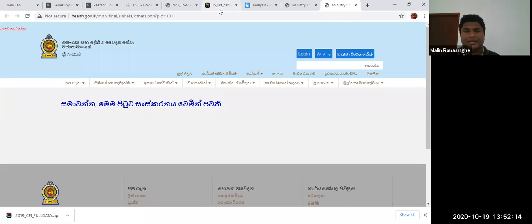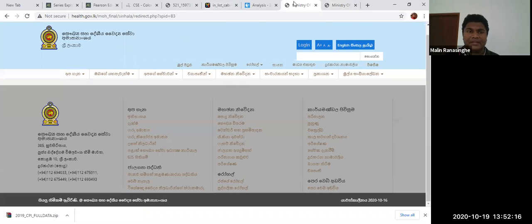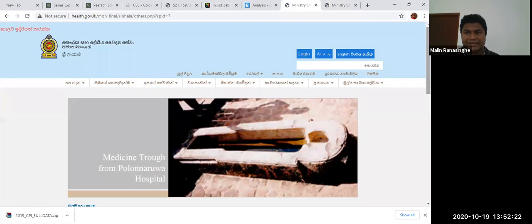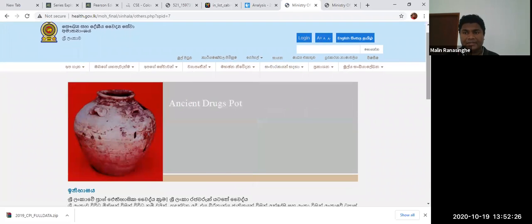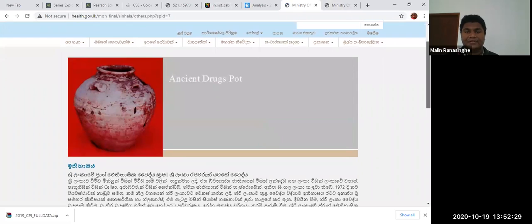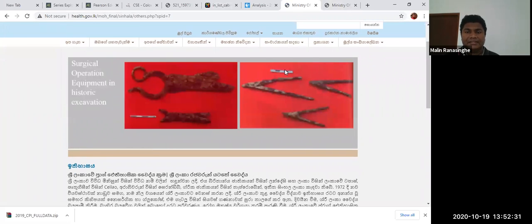So in Sri Lanka also we have our own one. In Sri Lanka we don't have that much money to provide those things, but mainly organizations. You can see Sri Lanka's medicine history goes back to ancient times. There are old hospitals, and you can see the scissors and surgical equipment they were using, from excavations. So Sri Lanka has a huge history of providing this.